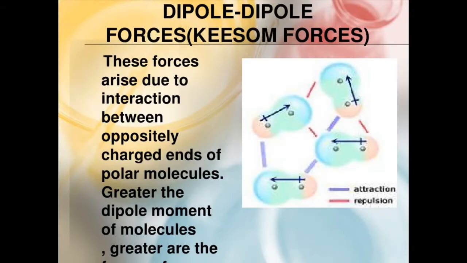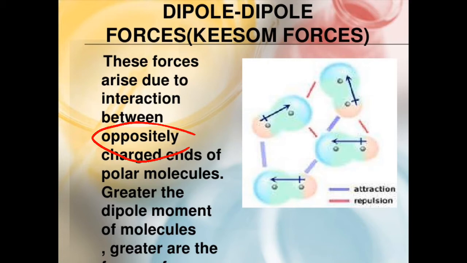Now first we understand dipole forces. These attractive forces arise due to attraction between oppositely charged ions. Oppositely charged means the attraction of negative charge for positive charge, or the attraction of positive charge for its oppositely charged negative charge.